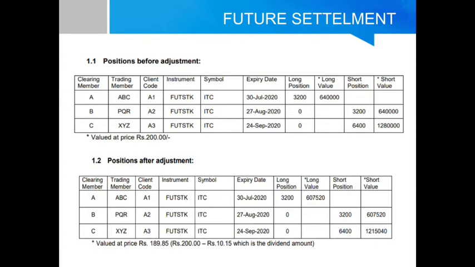And lastly, XYZ client A3, who earlier held the September expiry contract short position of 6,400 quantity, whose earlier short position value was 12,80,000, has now come down to 12,15,040 rupees. I hope you understand this calculation, and if you do not understand it, please stop the video and go back and rewatch it.